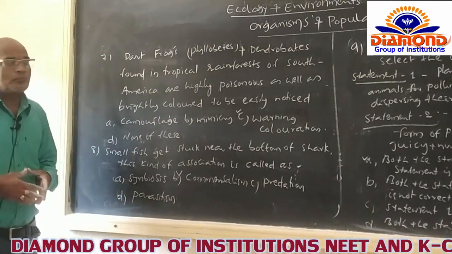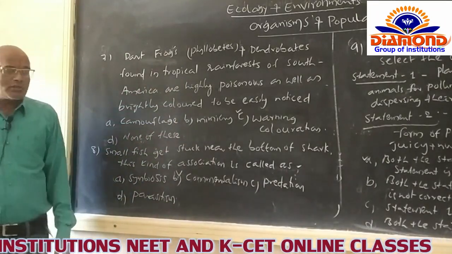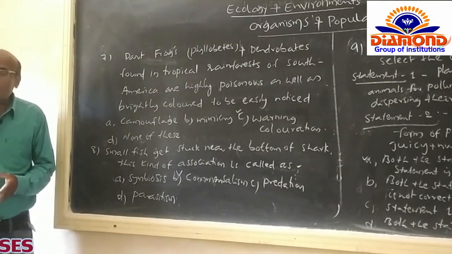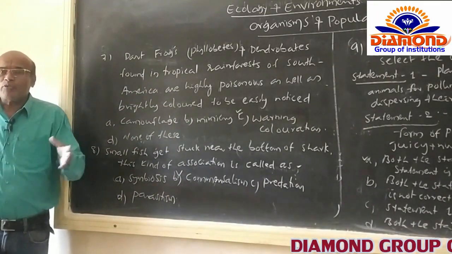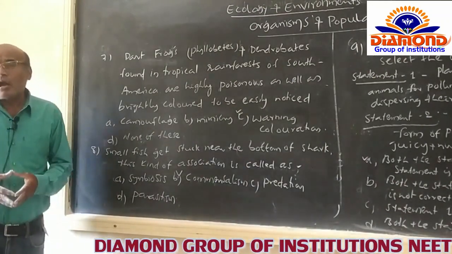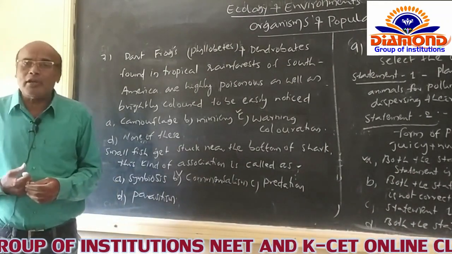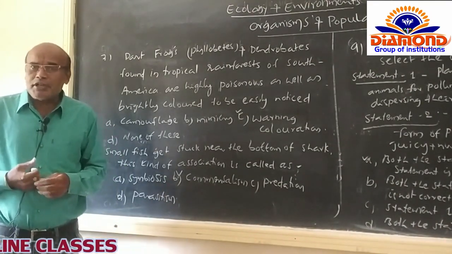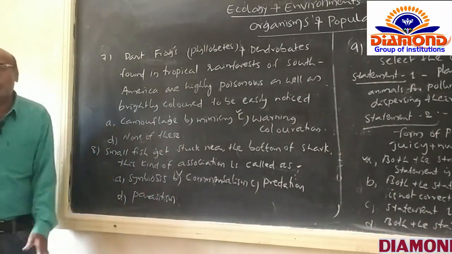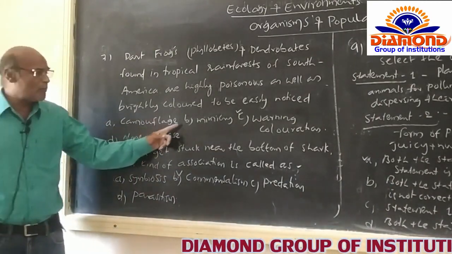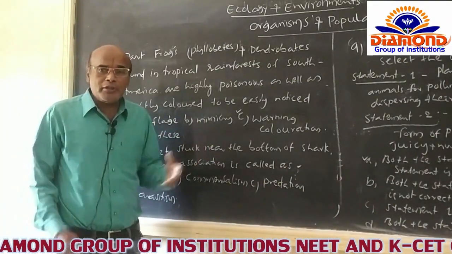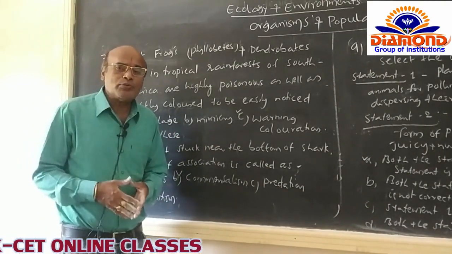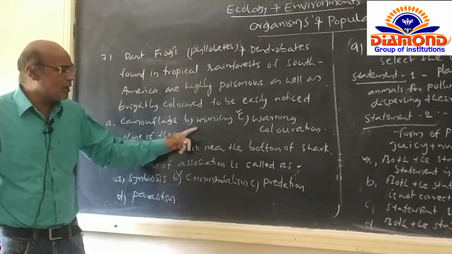What is the purpose? Here the four options are like that. Camouflaging. Camouflaging means, according to the environmental conditions, some of the amphibians like frogs and some butterflies and some chameleons go on changing their body color. The changed body color is well matched to the ground color itself. That is the meaning of camouflaging. Mimicry. What does mimicry mean? One part of the body is similar to a part of another organism or animal, which can be named as mimicry.